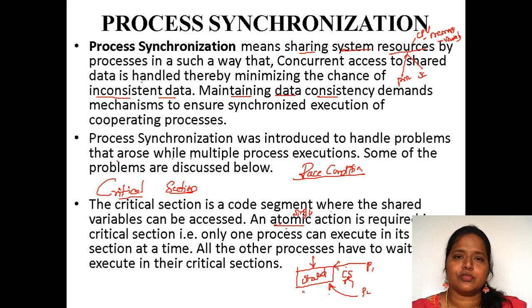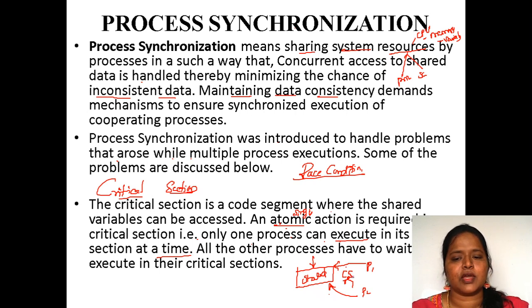By making use of this critical section, we get process synchronization. Process synchronization means synchronizing between two processes. We make the processes synchronized by making use of a critical section, so that only one process can execute in the critical section at a time.